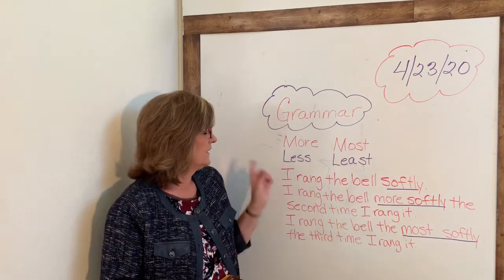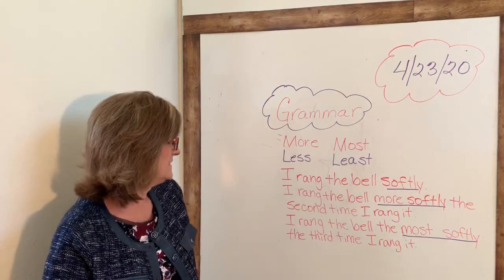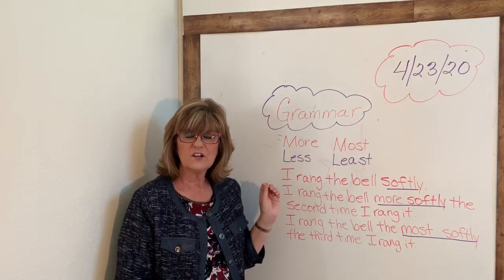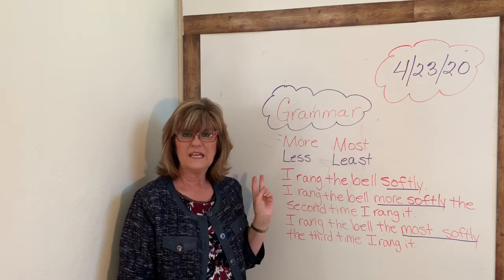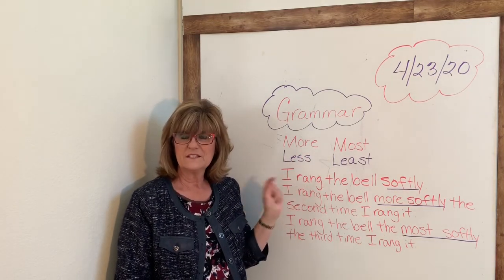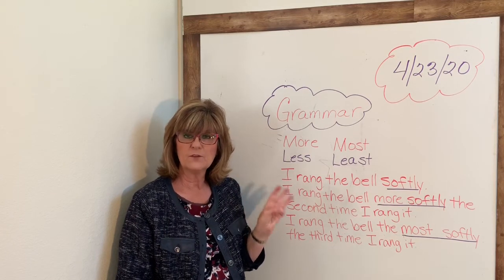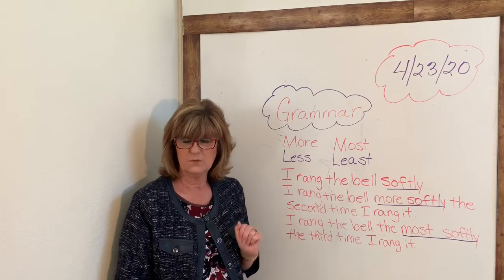So today we're going to review using more, most, less, and least. Remember, we use more and less with longer adjectives or adverbs that are comparing two things that we can't add ER to. And then we use most and least in front of longer adjectives or adverbs that are comparing three or more things, and that we can't add EST to the words.